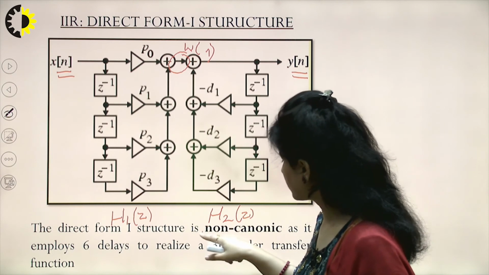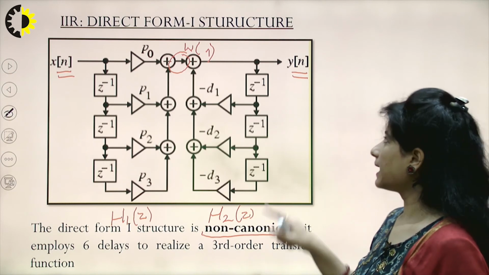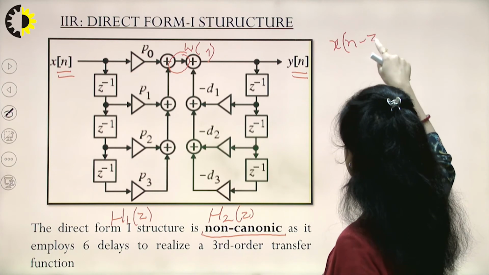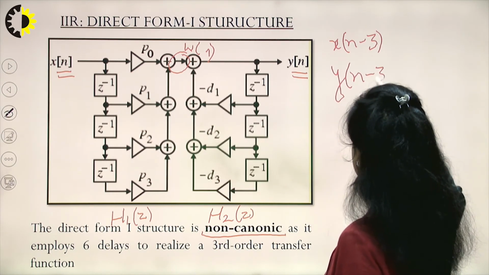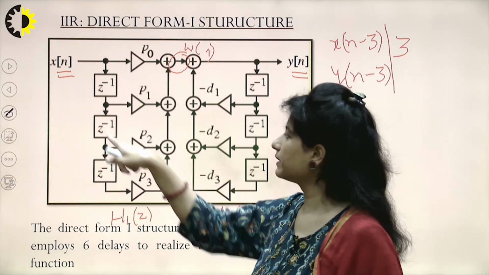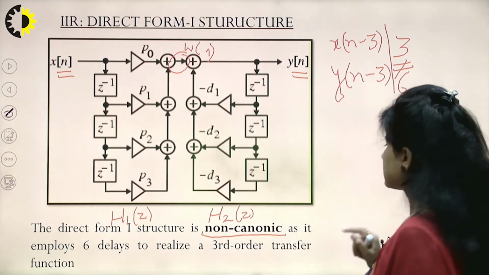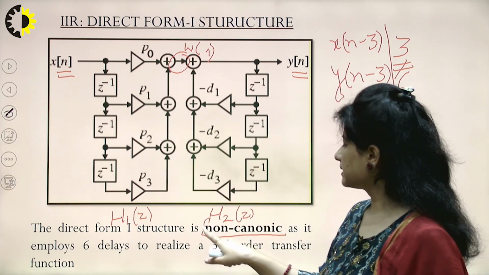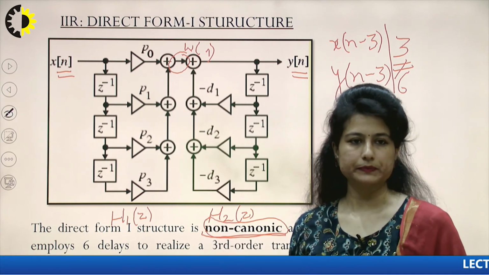Now again, if I want to revise what kind of structure this particular structure can be categorized into, we have seen the maximum power or maximum delay which the system had was n minus 3, and in the equation the maximum delay was also n minus 3. So maximum order goes to 3. But if I count the number of delay units, they are 6. So they are not equal. The order of the system and the number of delay units that we are using is not equal. So we categorize this particular structure as non-canonic form of structure.